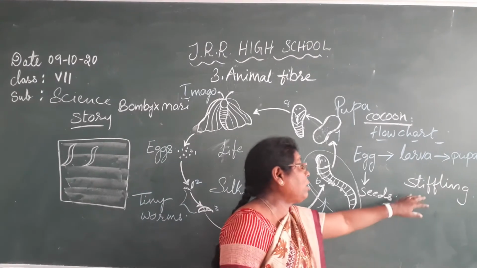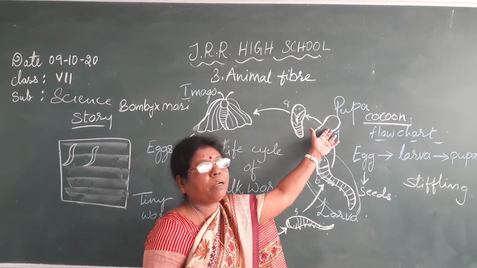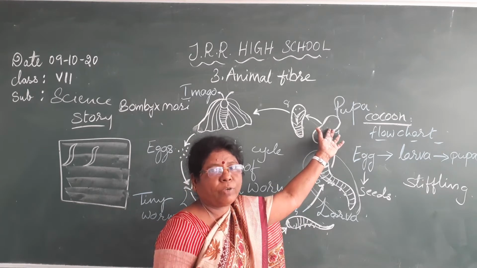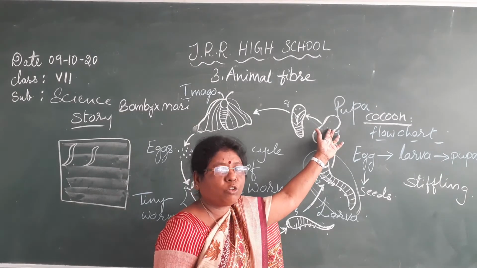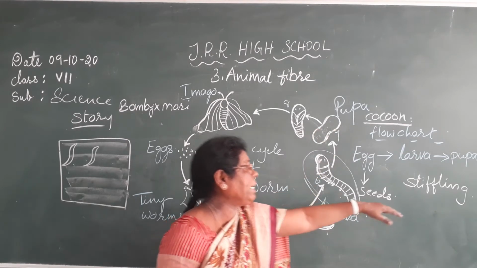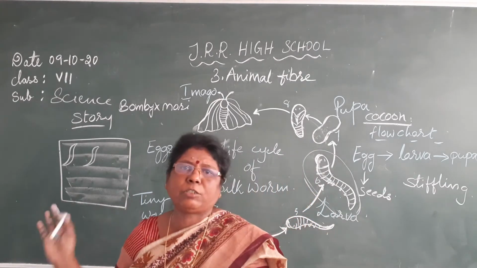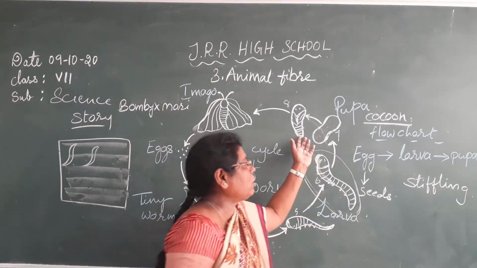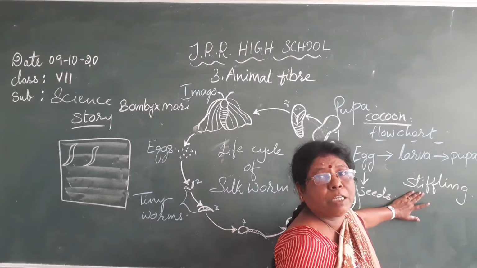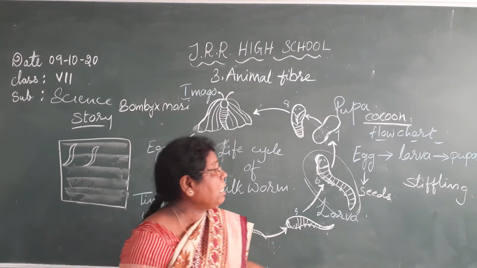What happens if you do not stifle the cocoons? The caterpillar develops into a moth, breaks the cocoon and flies away. You will not get quality fiber. The fiber breaks into pieces; you will not get the continuous fiber. Understood, children? So stifling is necessary, or otherwise you have to sell it in the market within 2-3 days only. They will do the further process after stifling. That's why stifling is very, very important. So, what is stifling? Killing of larva inside the cocoon is called stifling.